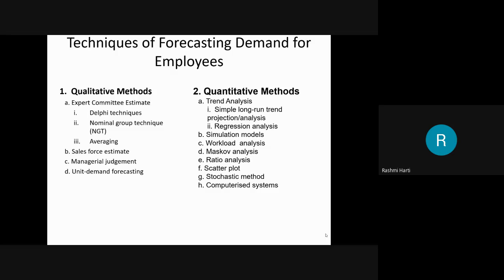Okay. So here, first technique of forecasting for HR, that is demand forecasting of employees. Please understand, students, here we are understanding the demand forecasting of the employees. That means future need of human resource within the organization. Right. Some more students are joining.